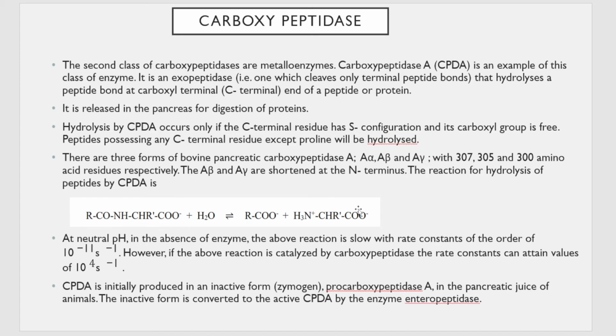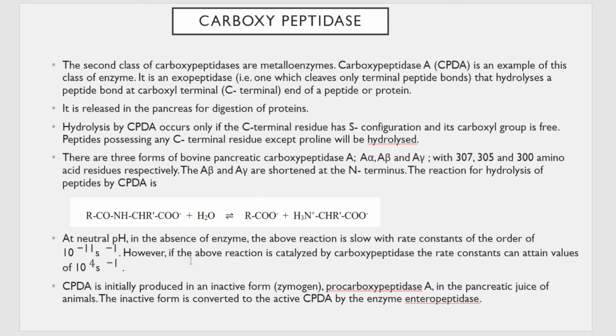This is an example of how the hydrolysis at the carboxyl terminal is carried out, and this reaction is catalyzed by carboxypeptidase. You can see here this is a carboxy terminal and its hydrolysis is carried out, as in it is broken off from the long chain, and you can see it is being separated.